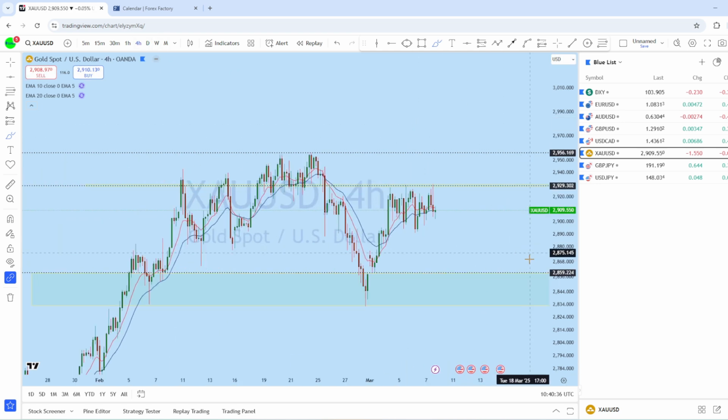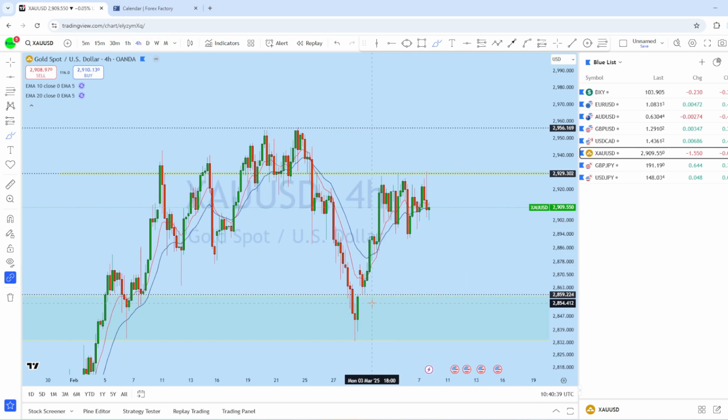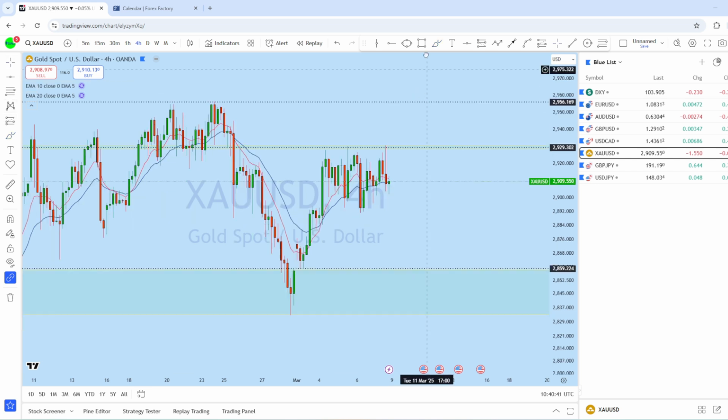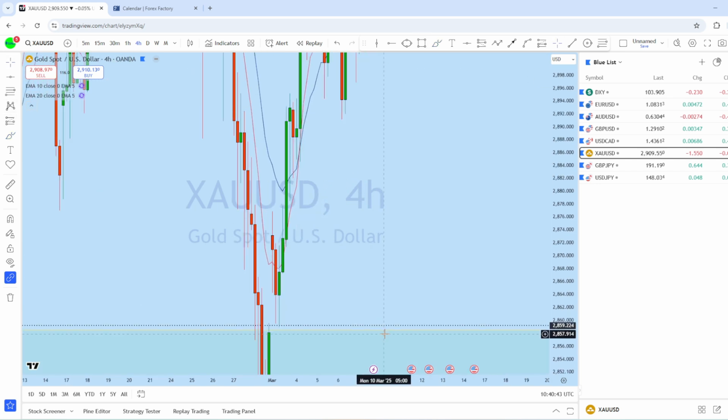Now, from the 4-hour time frame, what we see is that there was a gap open, and if we look closely at that gap open, we can see there is still an imbalance here.